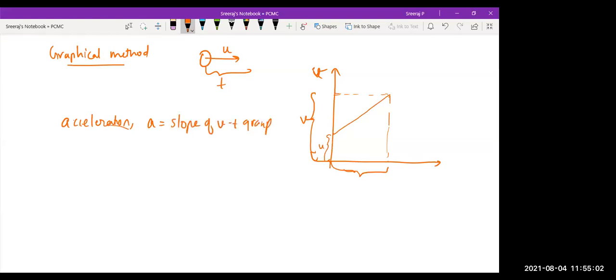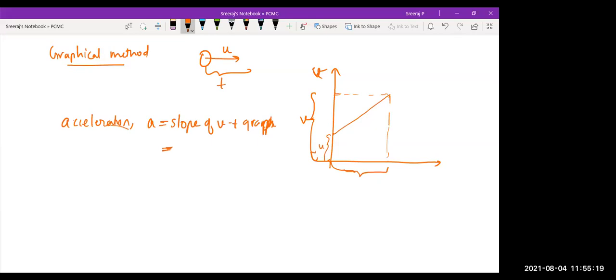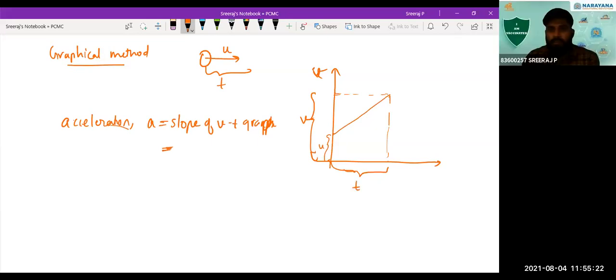Sir, over here we cannot use the area, so that is why we use slope. The area will give you displacement, right? But what we want is acceleration. Whatever idea you just told, we will use for other equations of motion. But now in this case we want the slope. So we consider this time interval t.